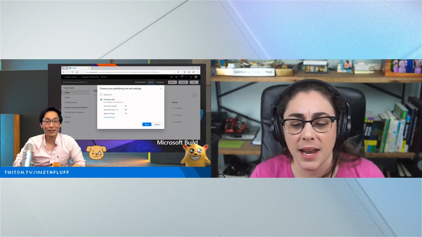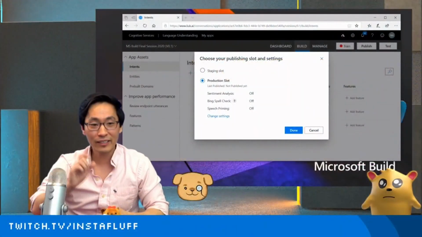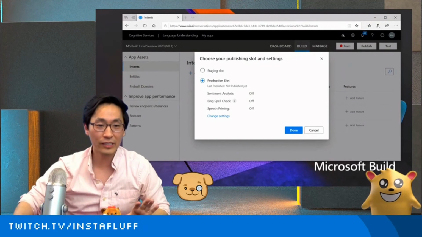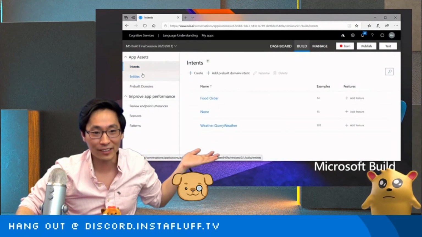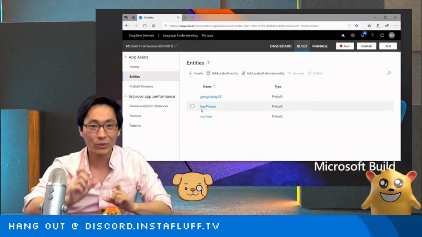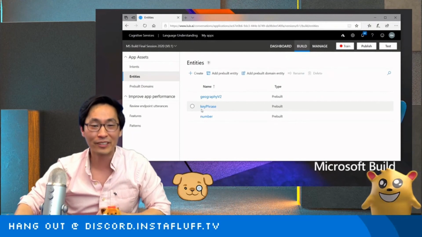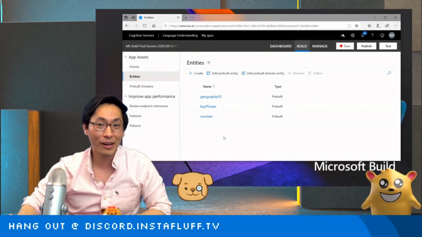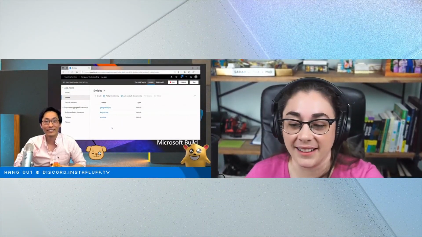So that's what you meant by intents and entities, right? Yeah, I think so. I think it trains on both, and the entities are some sort of black magic that happens behind the scenes. It understands the minute differences between key phrases and numbers and all of that. I don't know how it does it, but it's really good. That's awesome. I love it.